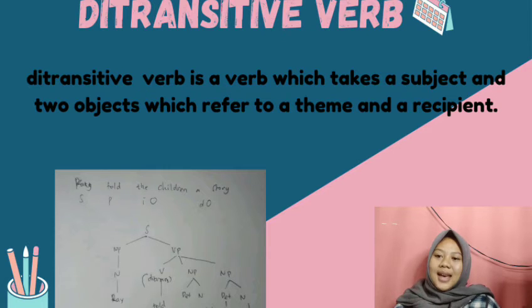Told is a verb. The is a noun phrase. Children is a noun, and is a determiner, and story is a noun. It's very easy and simple, right?